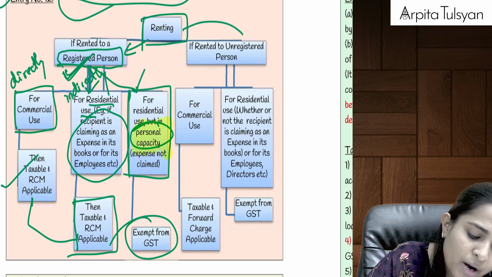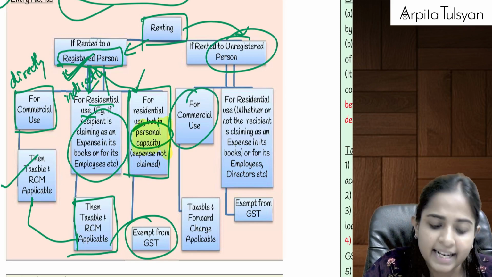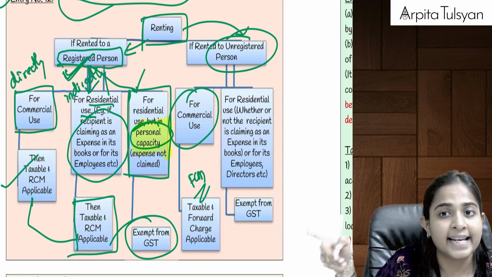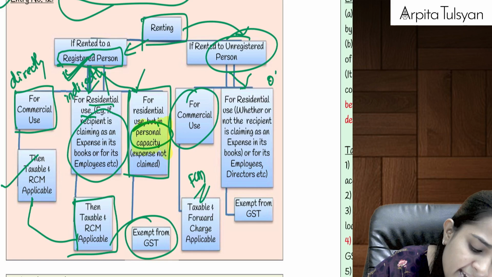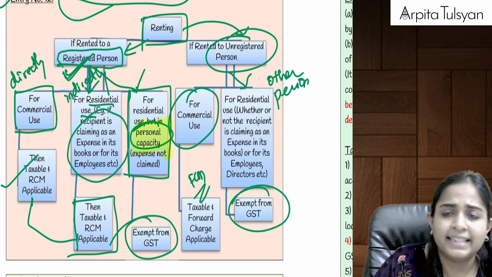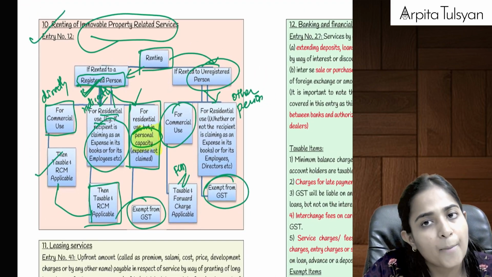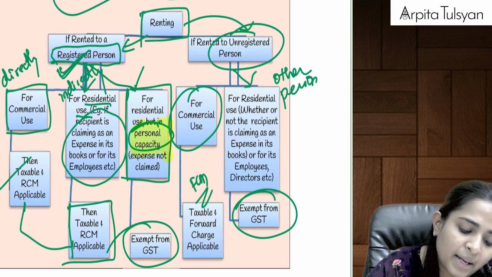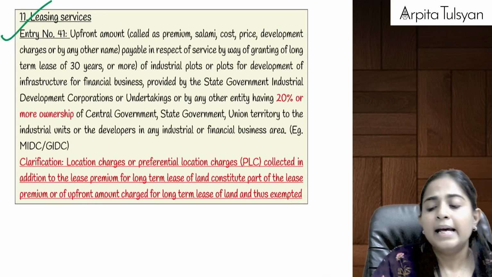Okay, next, if you have rented it to an unregistered person, if given for business use, definitely taxable, but it will be taxable under forward charge mechanism, because the person to whom you have rented is an unregistered person. If you have given it to an unregistered person for any other purpose, be it for employees or be it for own use, then they are telling that let's make it totally exempted from GST. Yes, so always remember, commercial use always taxable. Given to registered person, RCM will be applicable. Given to unregistered person, FCM is going to be applicable. Right? Then let's go to the next service.